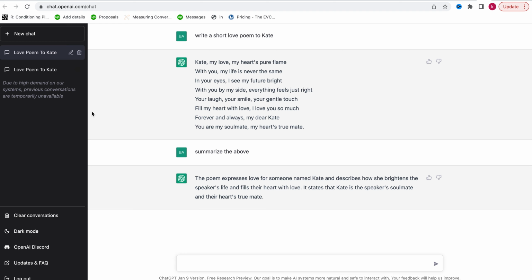So what ChatGPT is doing here is trying to summarize the whole content, like what's the message, right? What's the message behind it, what's the message that is being channeled here, right? Because when someone reads this, you might not even know, because we have a title here that says love poem to Kate. But anyone that hasn't seen this and just reads the summary will know what we are talking about. So when you ask for a summary, it is going to tell you what is being spoken about, which is actually amazing, right?